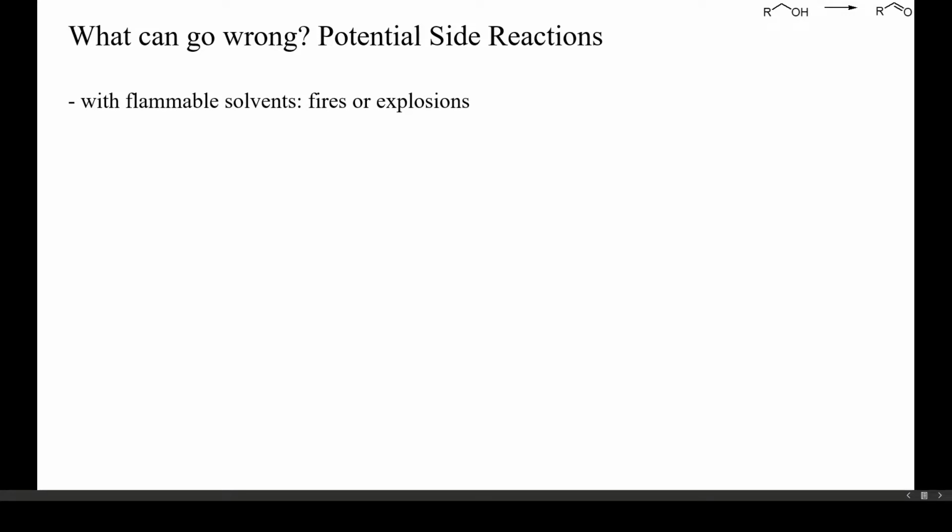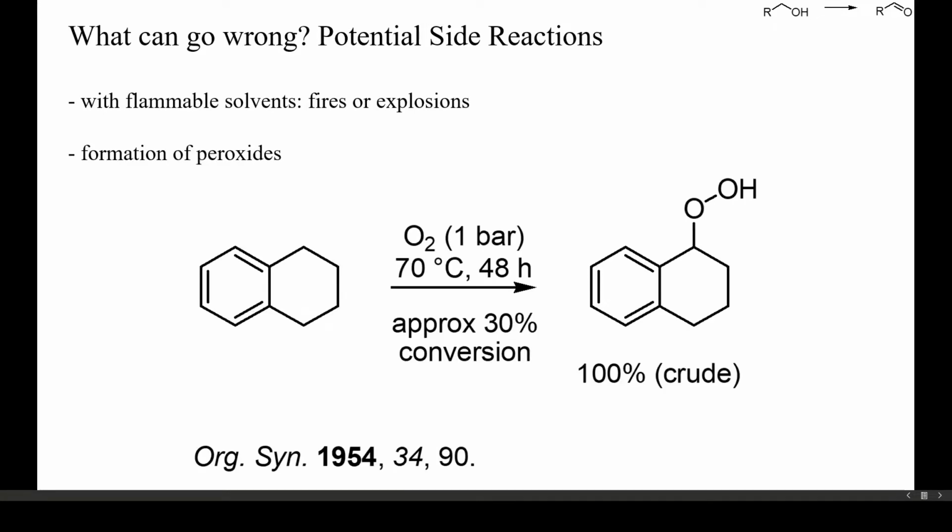As mentioned, combining oxygen or air with flammable solvents in closed containers is not a good idea. And because larger scale preparations must be run in closed vessels, oxidations with oxygen require either non-flammable solvents or highly diluted oxygen to prevent the formation of explosive gas mixtures. Oxidations with air or pure oxygen can also cause the formation of hydroperoxides. Particularly reactive are benzylic, allylic, and tertiary CH groups. Tetralin, for instance, is readily oxidized by pure oxygen at 70 degrees Celsius without the need of any catalyst.